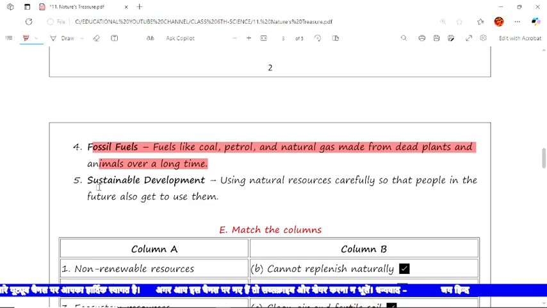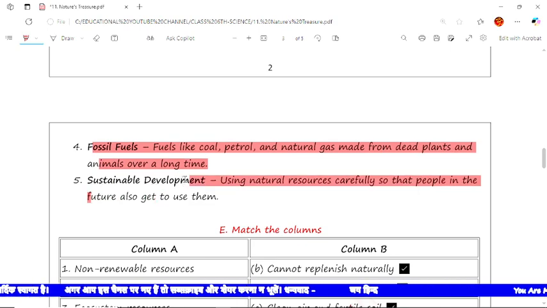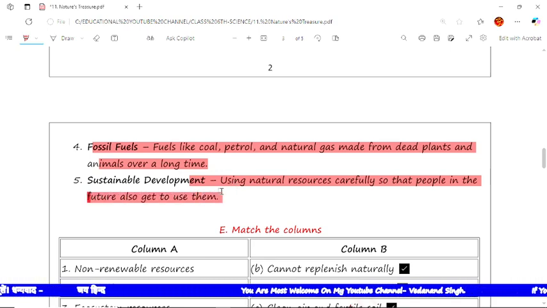That is fossil fuels. And sustainable development is using the resources carefully so that people in future generations also get to use them. That is sustainable development, meaning development of resources without harming the original resource. That is called sustainable development, and it is generally used for future generations.